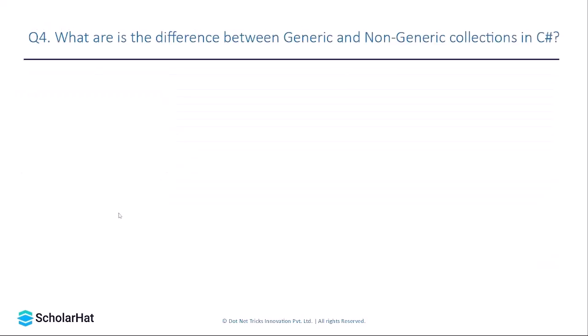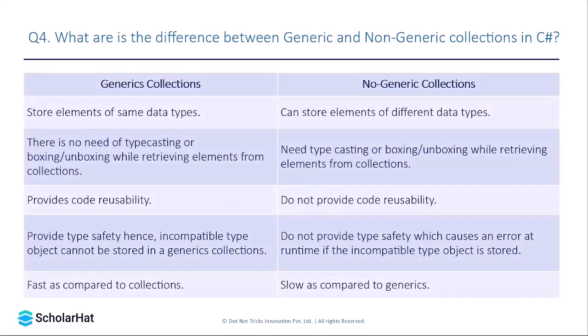Now let's come to our next topic, that is the difference between generic and non-generic collections. A generic collection can store elements of the same data type. This is something which we have discussed in the previous slides as well. You cannot store a string into a generic collection of integer, whereas that is possible in a non-generic collection, and an array list can consist of values of both string and integer in the same object or the same instance.